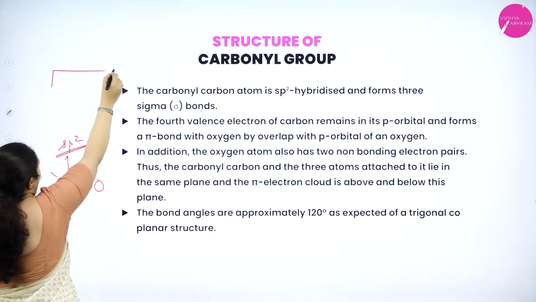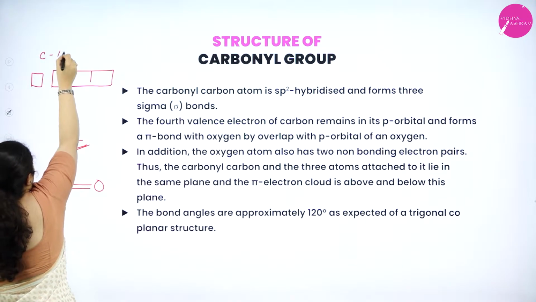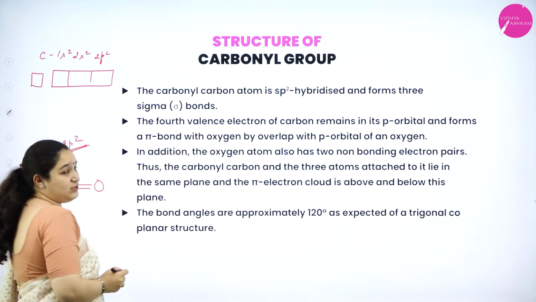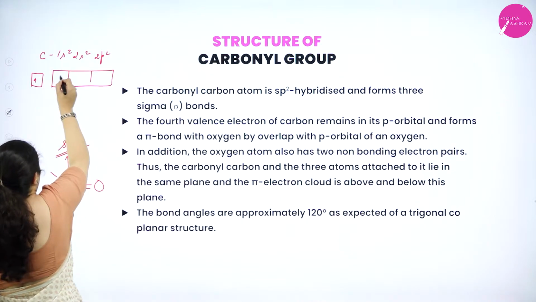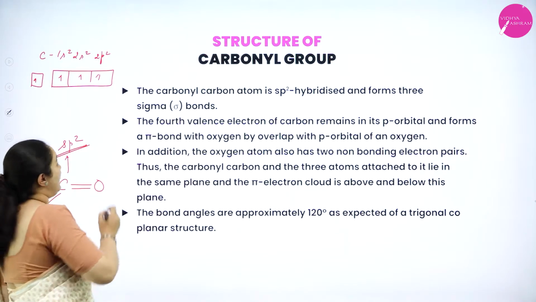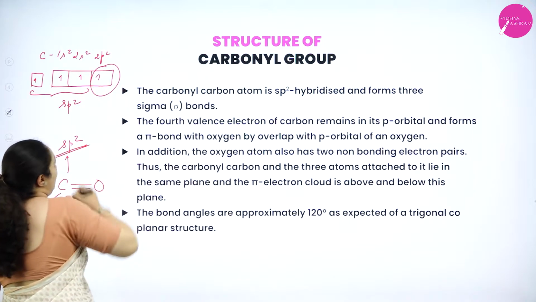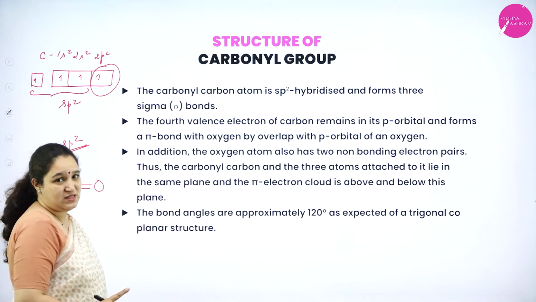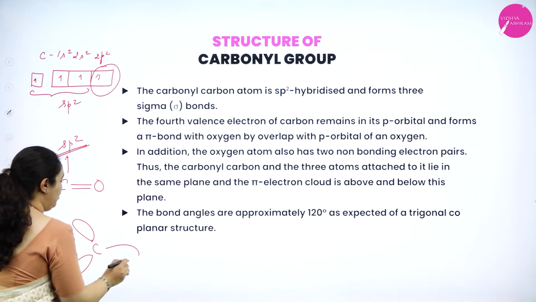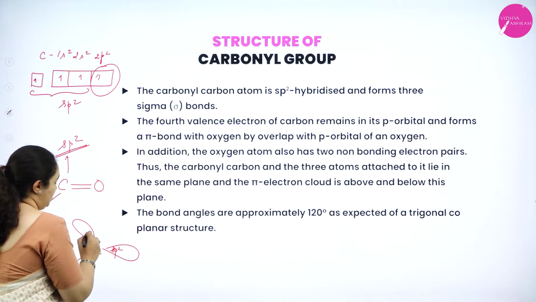That is, in carbon we have 1s2, 2s2, 2p2 as the electronic configuration. One electron from 2s has come to 2p and sp2 hybridization takes place and one p orbital is unhybridized. So carbon atom has got 3 sp2 hybridized orbitals with 1 electron each.